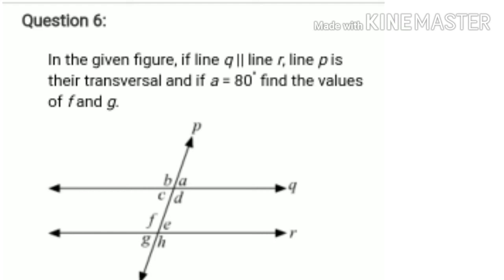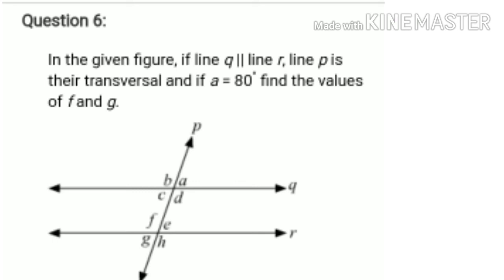In another way, you can find directly angle A and angle C are congruent as they are opposite angles. So angle A and angle C are 80 degree. And angle C and G are the corresponding angles. So therefore you get the value of angle G is also 80 degree by corresponding angles.